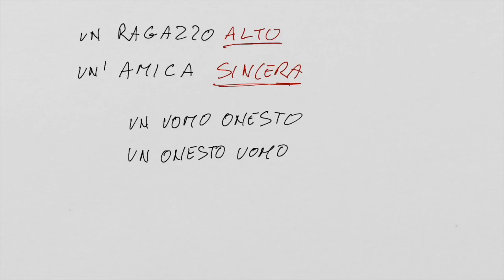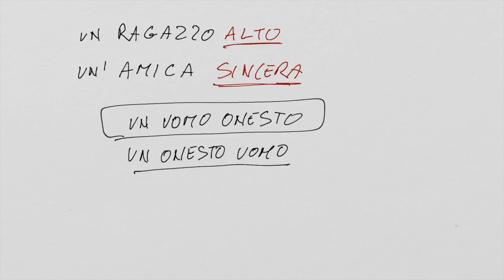The meaning doesn't change. It's possible that you will hear or read this form here, but just remember that the rule tells you to place the adjective after. So if you have to choose, just place the adjective after the noun. This is a case where the meaning doesn't change, so don't worry about that. If you find it, you will understand and that's it. But if you have to produce Italian writing or you have to say something, remember to place the adjective after the noun.